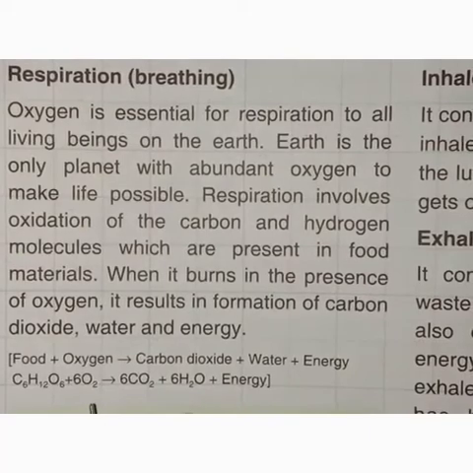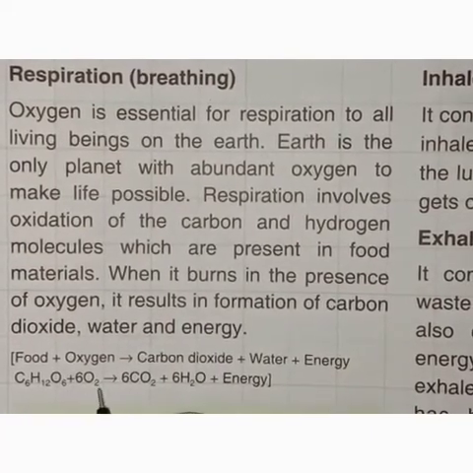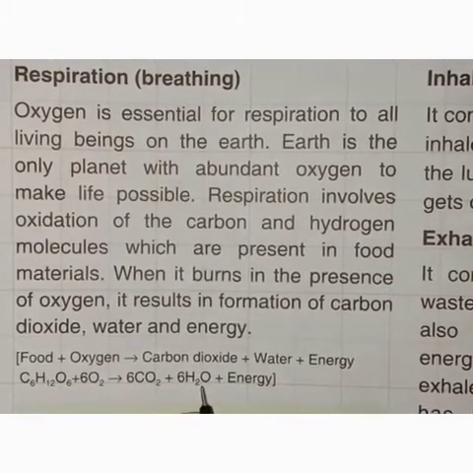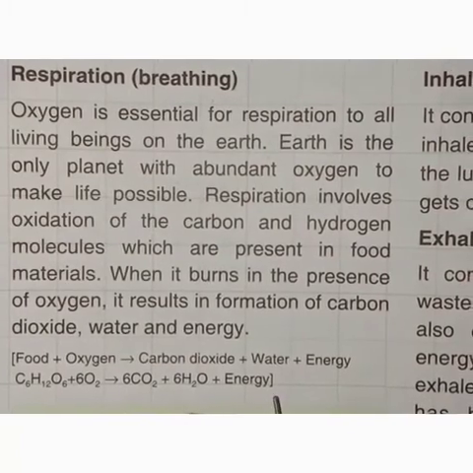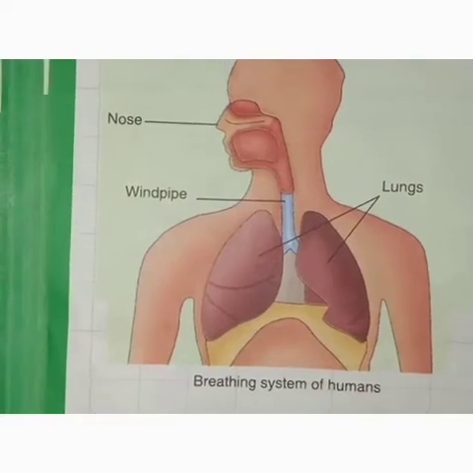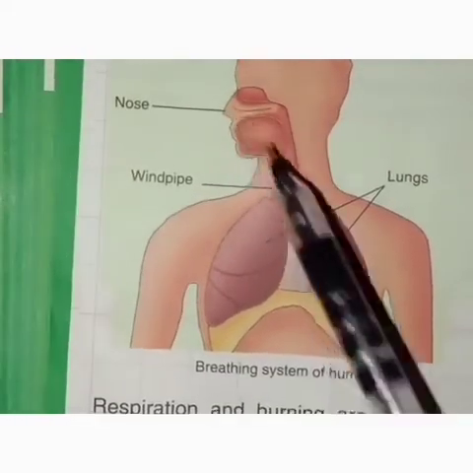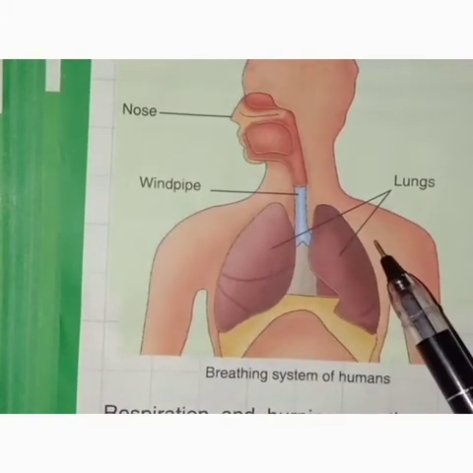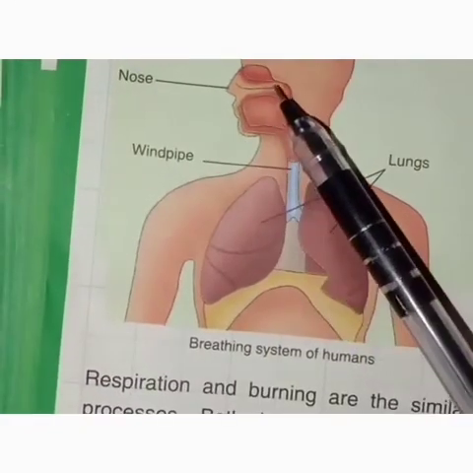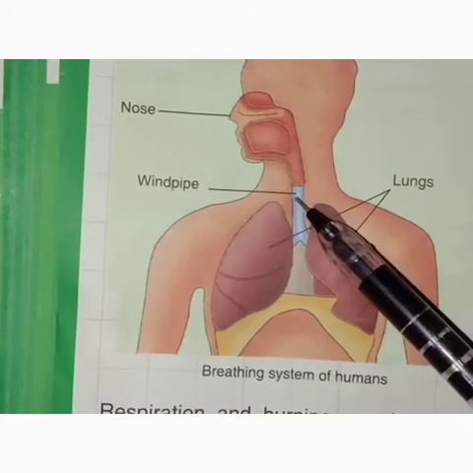Its equation is C6H12O6 plus 6O2 gives out 6CO2 plus 6H2O plus energy. We all breathe air to live. Our respiratory system consists of the nose, the windpipe and the lungs. While breathing, air enters through our nose and reaches the lungs through the windpipe.